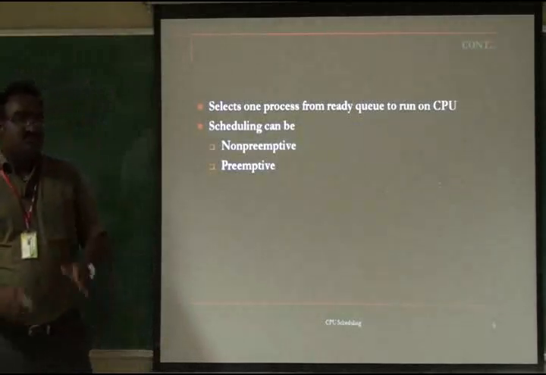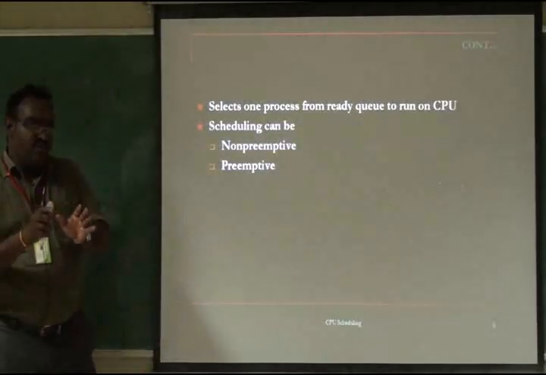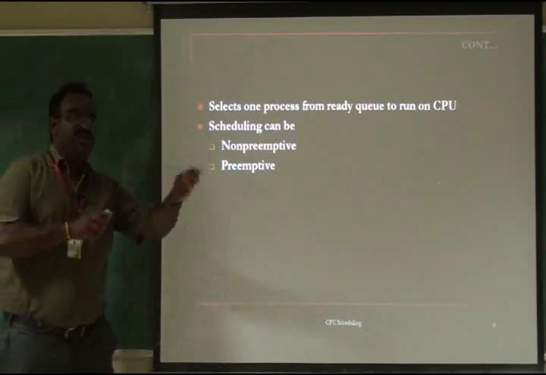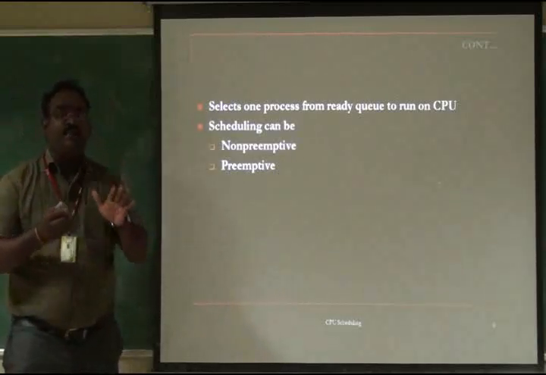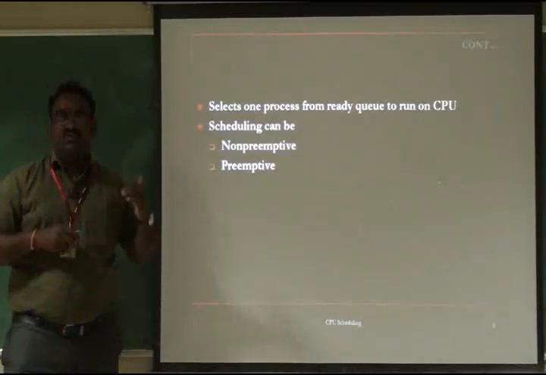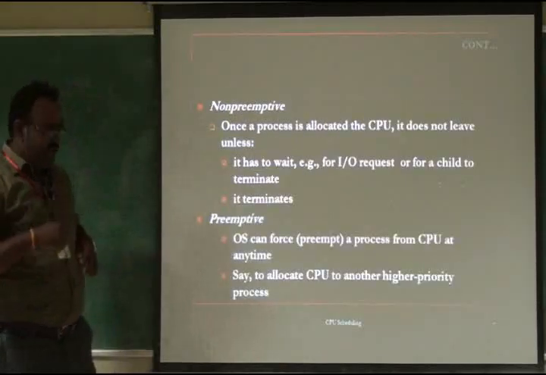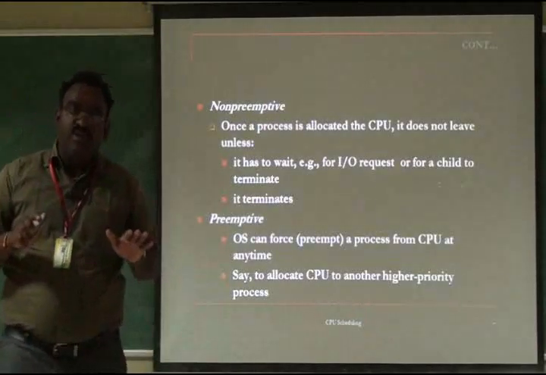From the ready queue, the CPU scheduler selects one process and schedules it in the CPU. While the process is executing in the CPU, what may happen? It may happen in two ways. One is a non-preemptive process, another one is a preemptive process. So what is non-preemptive?